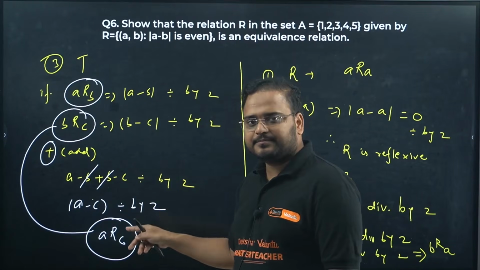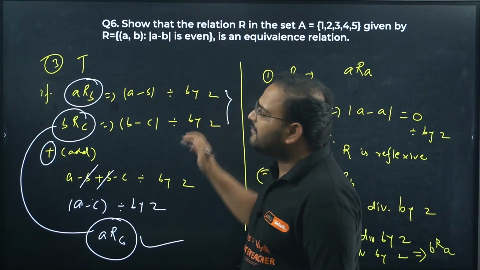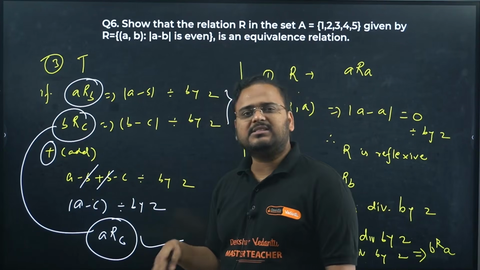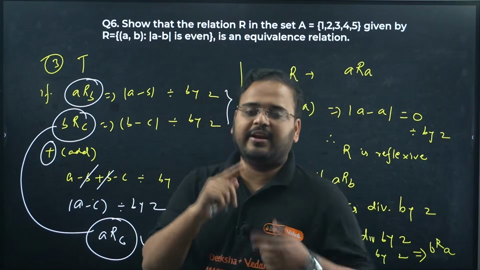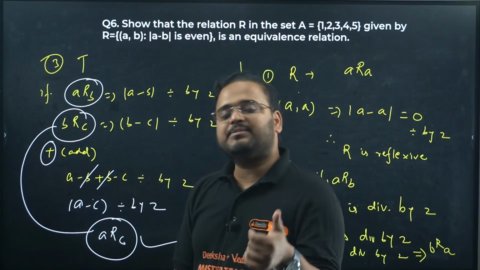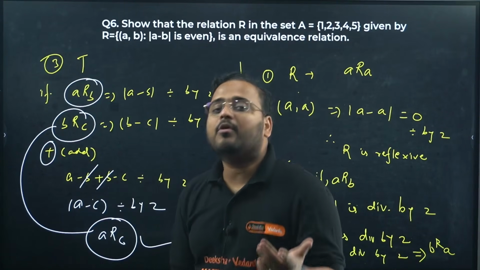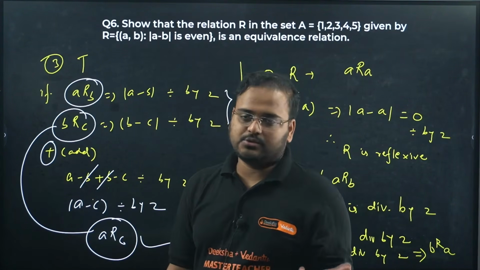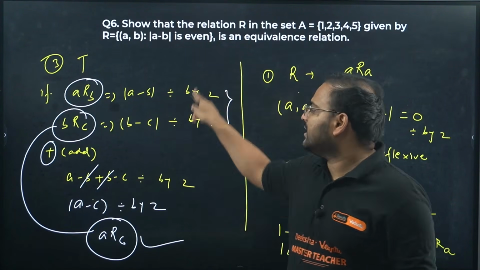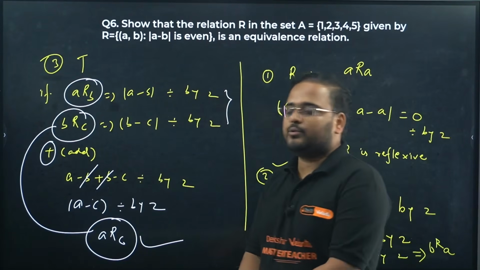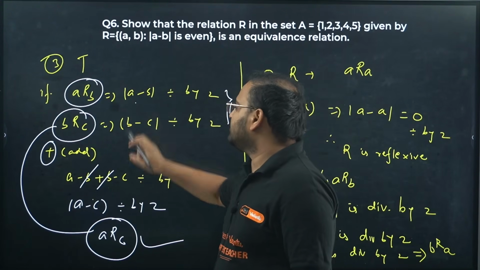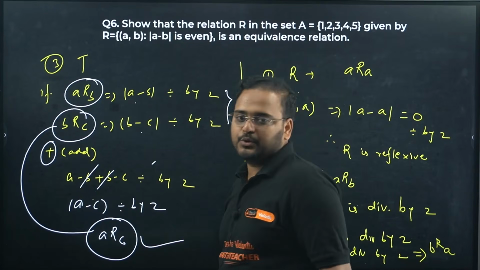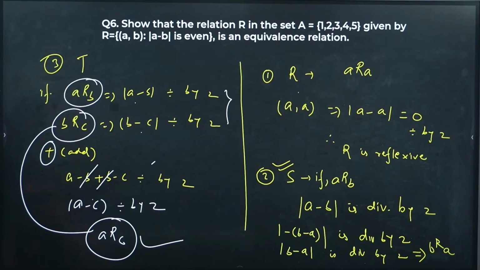They are both justified. What about this statement? If a number is divisible by 2, think 8, and another number divisible by 2, let's say 4. Two numbers I've taken, 8 and 4. Is 8 divisible by 2? Yes. What about 4? Divisible by 2? Yes. Add them. 12. Divisible by 2? Yes. So if two numbers are divisible by 2, the sum will also be divisible by 2. That's the result I've taken here. If this is divisible by 2, then the sum also is divisible by 2. Please check. Moving on.